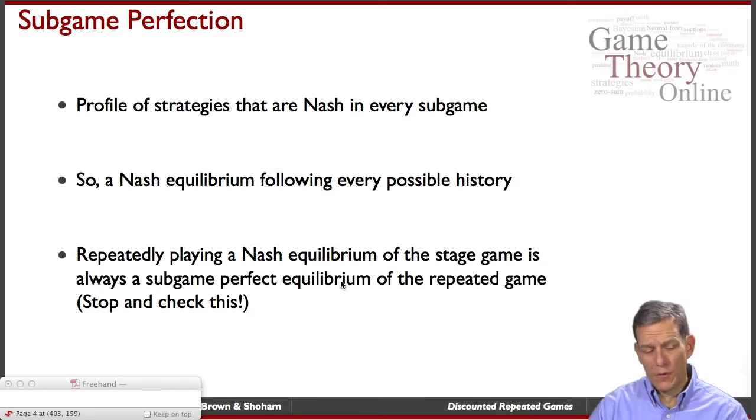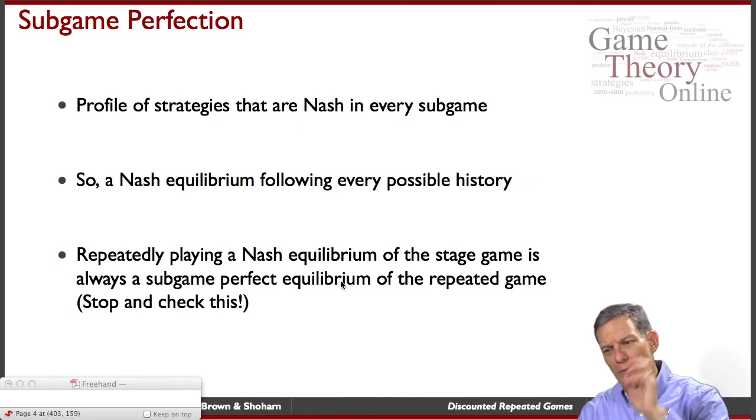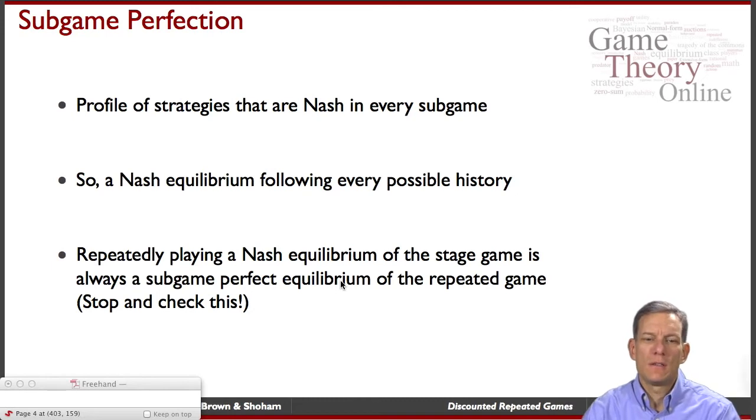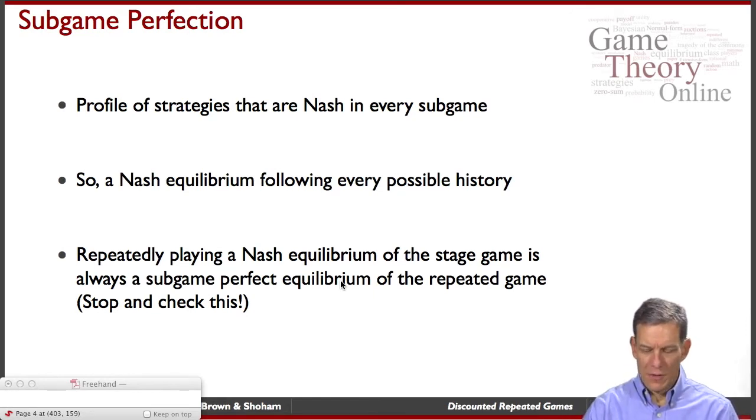One thing to check, and it's important here, is repeatedly playing a Nash equilibrium of the stage game. Just find a static Nash equilibrium of whatever game it is, for instance, defect in the Prisoner's Dilemma. Just play that forever, no matter what's happened in the past. It's always going to be subgame perfect. For every possible history, everybody says they're going to play the Nash equilibrium from then on going forward. You can check that that's a subgame perfect equilibrium, right? That's going to be Nash in every possible subgame. Check that if everyone else is doing that, I wouldn't want to deviate. Think a little bit about the logic of that, because there are a lot of possible subgames to think about, but you can convince yourself that that's true.